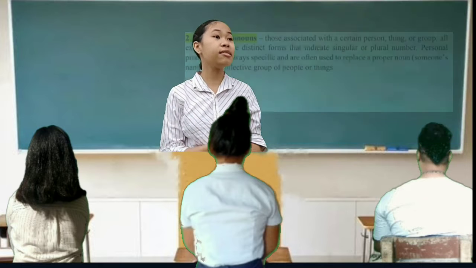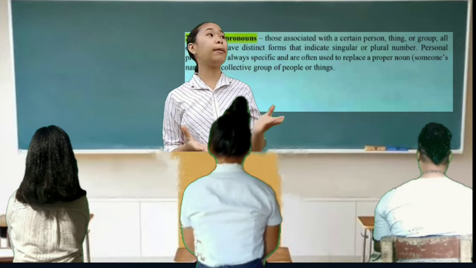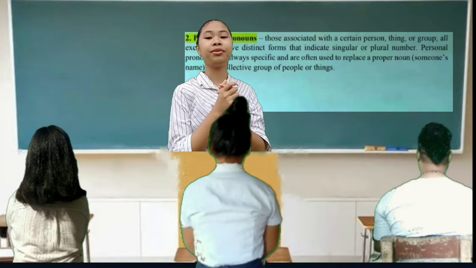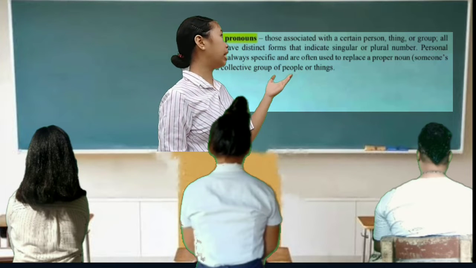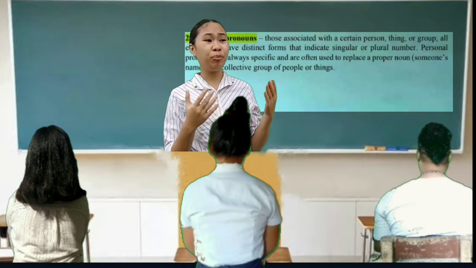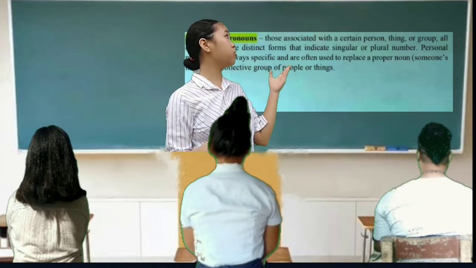Now, the next type is the personal pronoun. Sarah, based on what is shown here in our visual aid, can you please tell us about personal pronouns? Personal pronouns are pronouns used to replace people, places, or things to make sentences shorter and clearer.